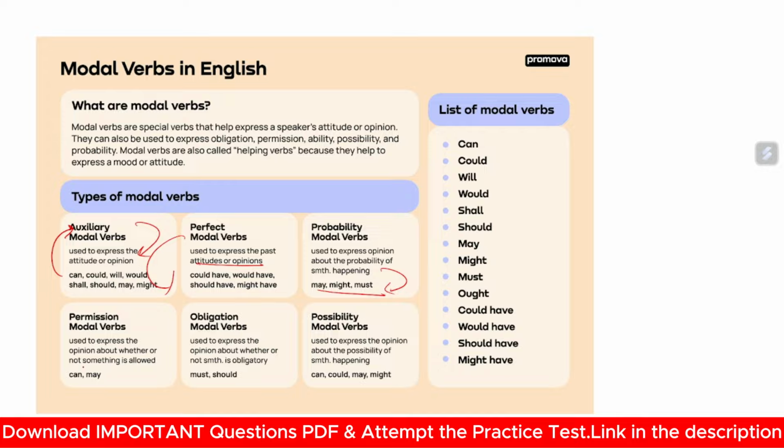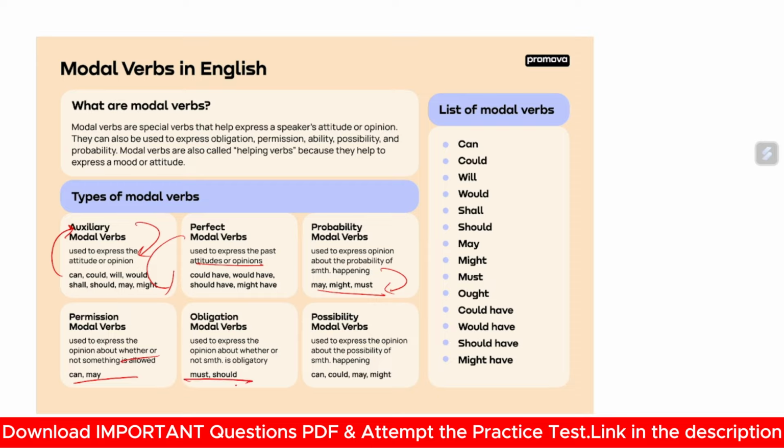Now let's move to the permission modals. Whenever you take permission, remember when you were in school, whenever you needed to move out of the classroom, you would take permission from your teacher. And what would you say? Ma'am, may I go to the washroom? Ma'am, may I go to the staff room, or can I go to this place? So for permission, you will always use can and may.